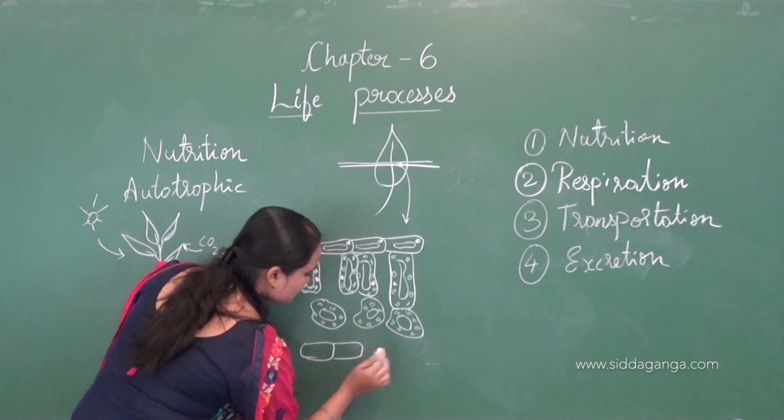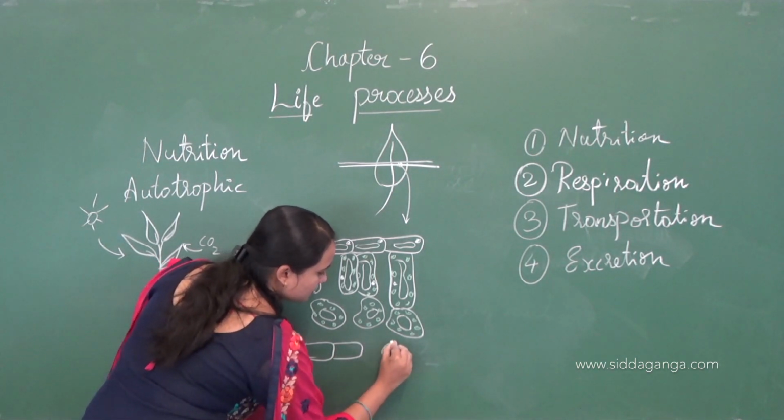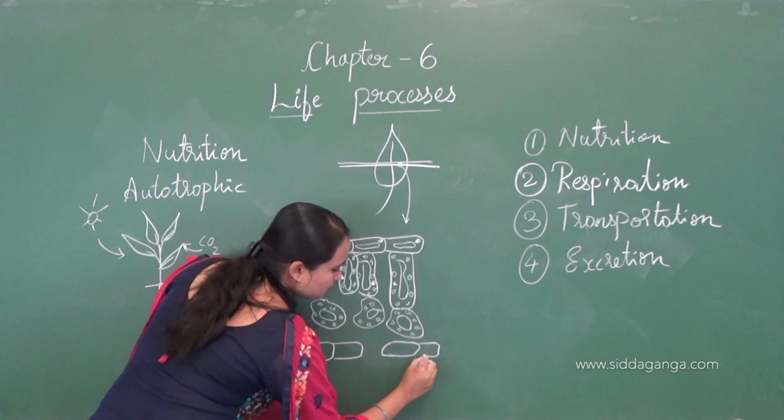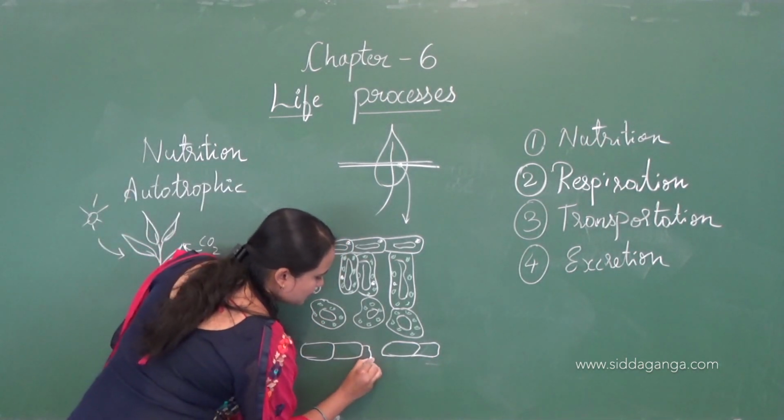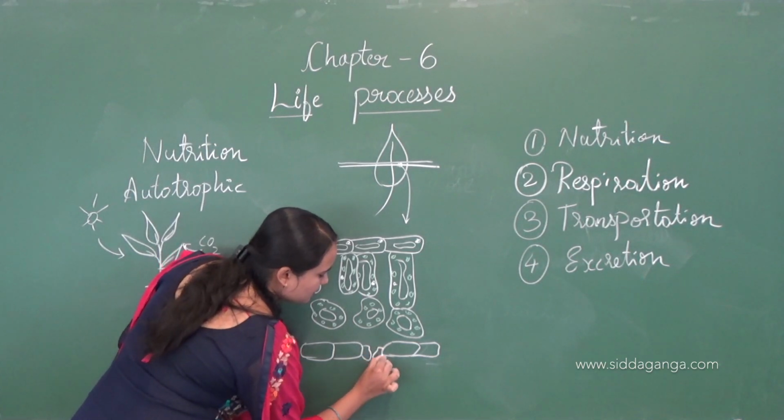So this will be the lower epidermis, and in the lower epidermis there are guard cells.